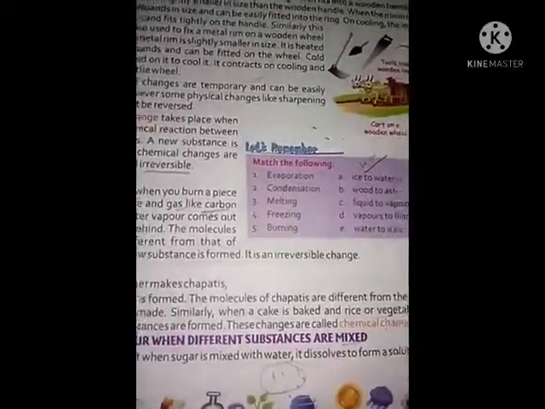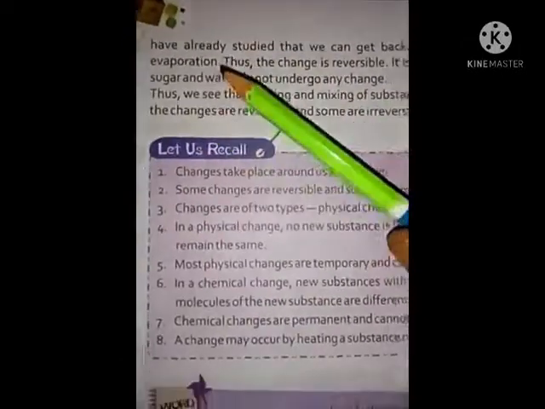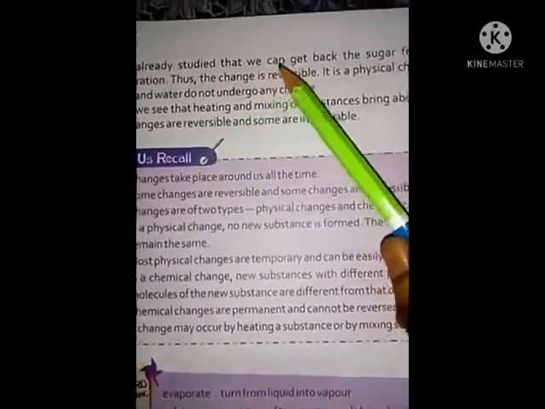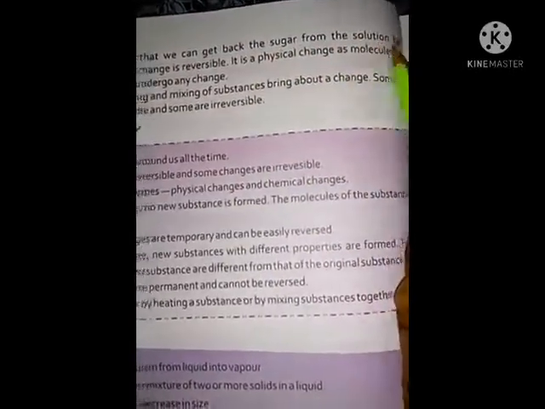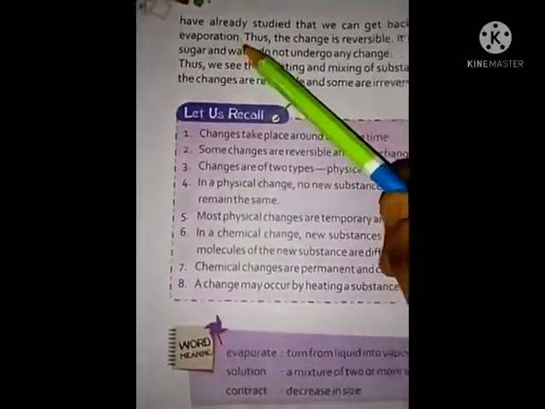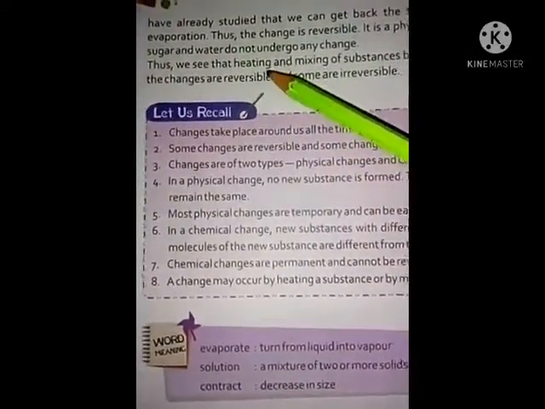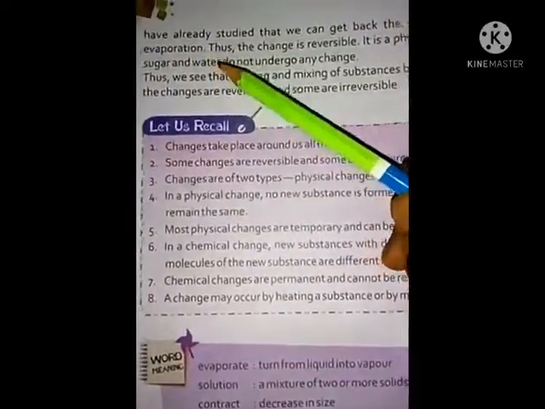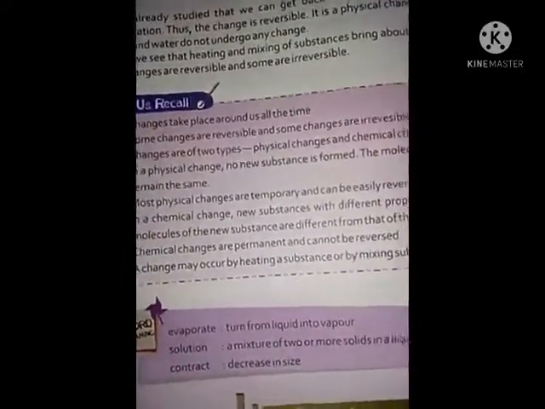Sugar dissolves in water. We have already studied that we can get the sugar back from the solution by evaporation. In our previous chapter we discussed the evaporation process. How do we get sugar from a solution?